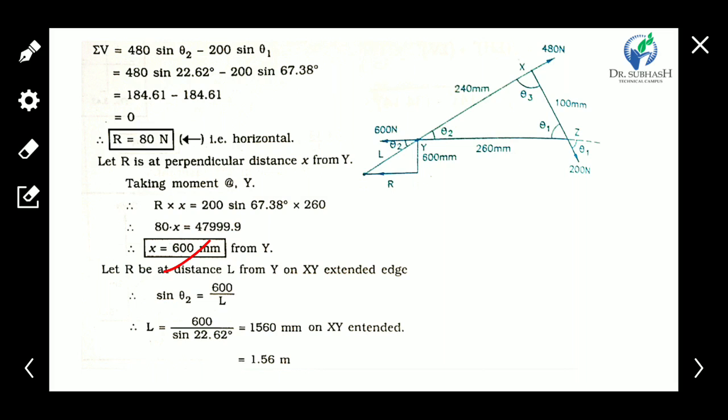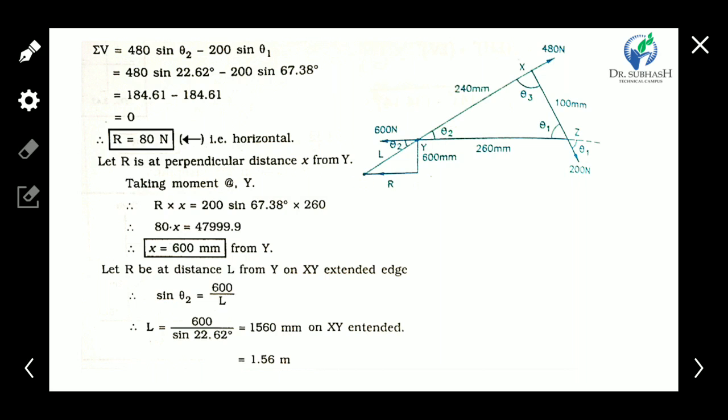Now we already found x, and R is at a distance L from y on the extended edge. Sorry, we have to find the distance to where R touches the extended edge.